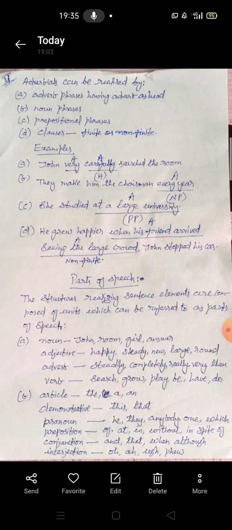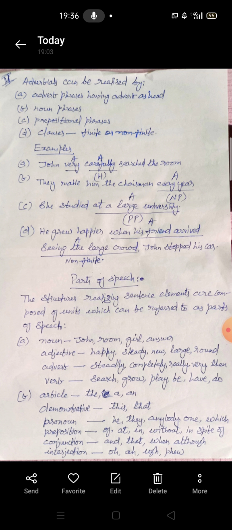Now, adverbials can be realized by adverb phrases. Adverb phrases, that is, you can have one or two adverbs that together are known as an adverb phrase. So they can be realized by adverb phrases with adverb as head. They can be realized by noun phrases, by prepositional phrases, or by clauses which can be finite or non-finite.